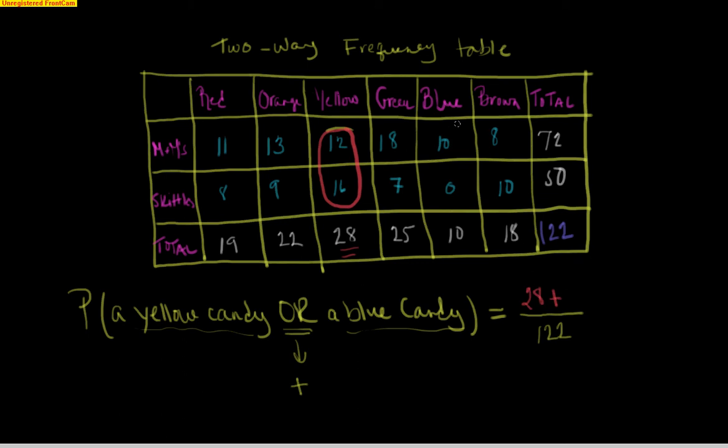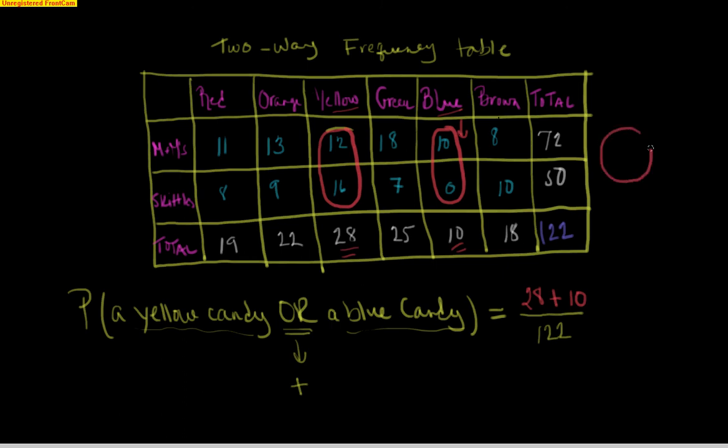the blue candies. Well, if I go over here, here are my blue candies. There are 10 blue M&Ms and there are 0 blue Skittles. So that gives me a total of 10 blue candies. So those are also successes, so they go in the numerator. And normally I would subtract off the overlap, but look at these. You can't have a candy that is both yellow and blue. Unlike the last problem where you could have a candy that is both an M&M and brown, there's no overlap here. They're both columns. So these are what we call mutually exclusive.